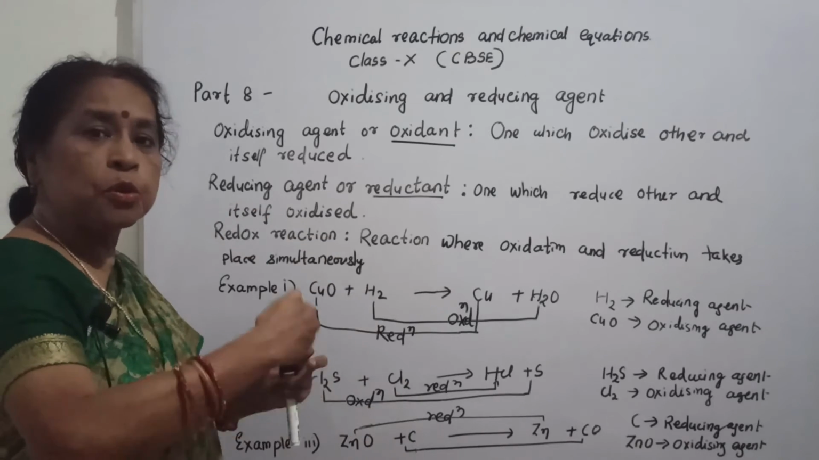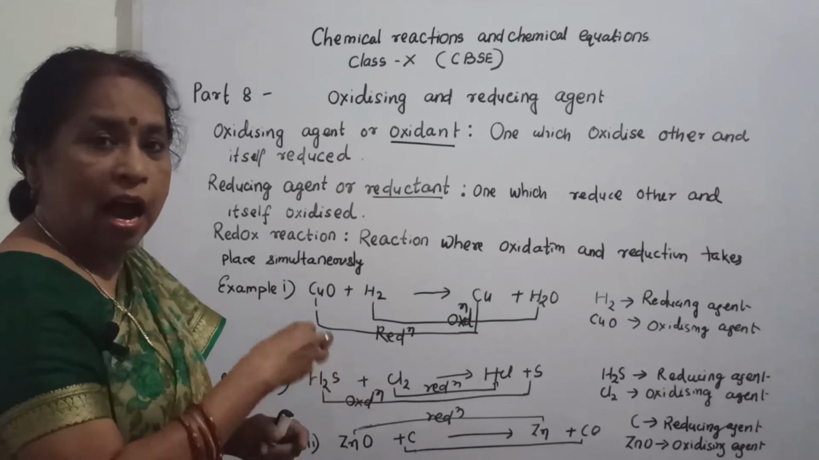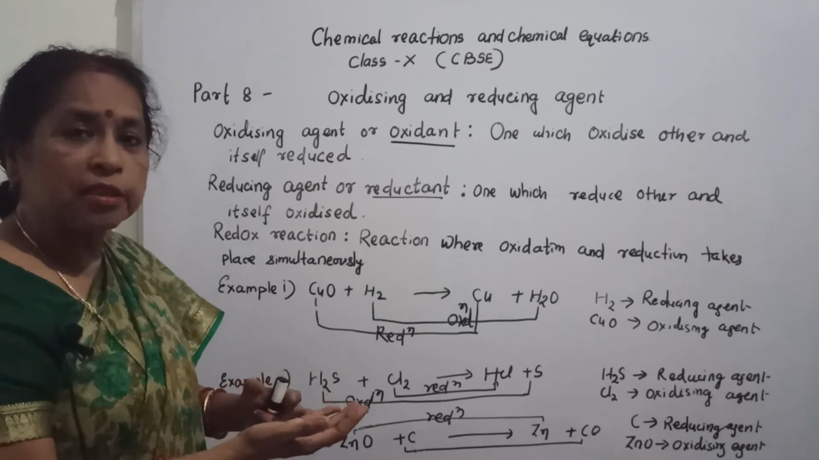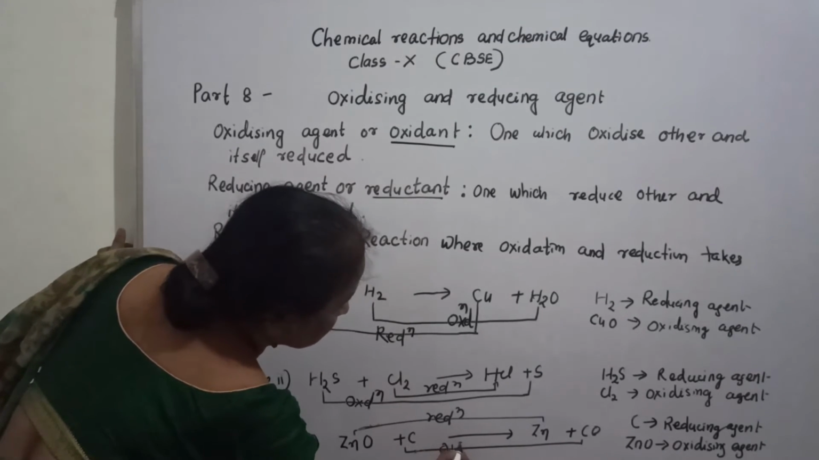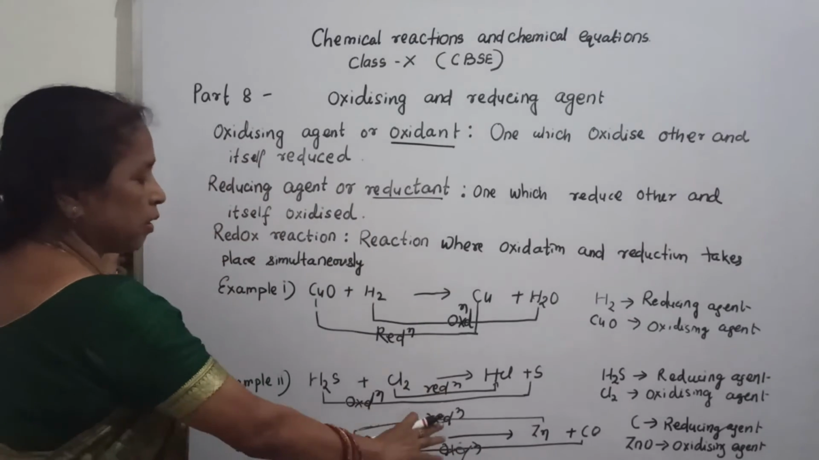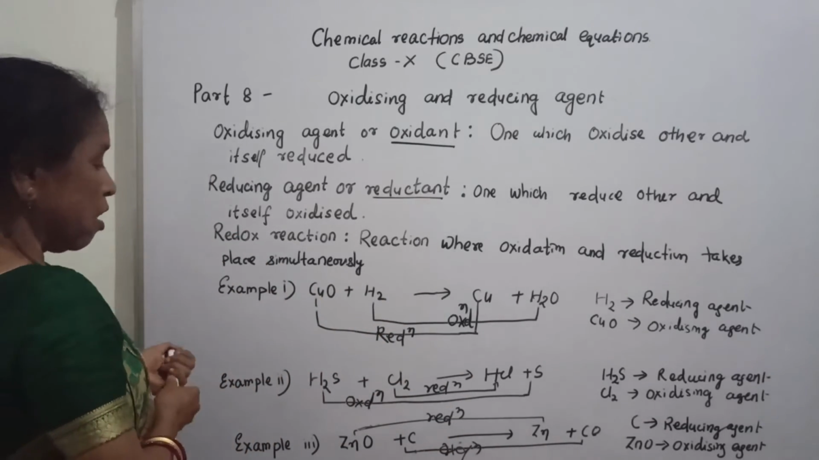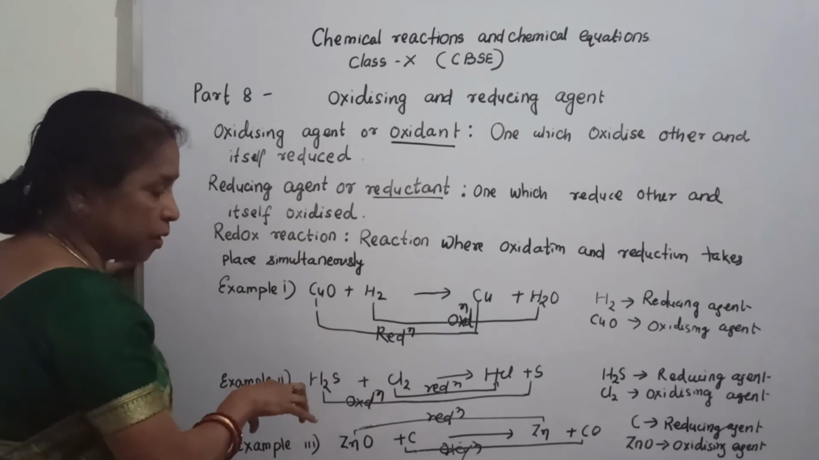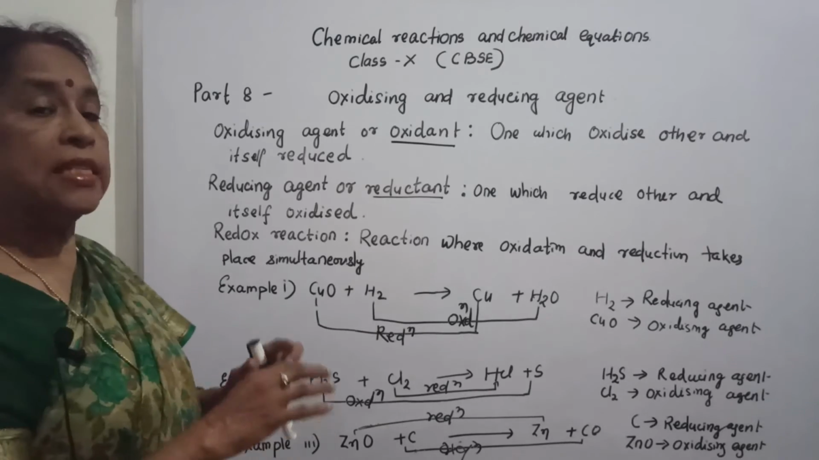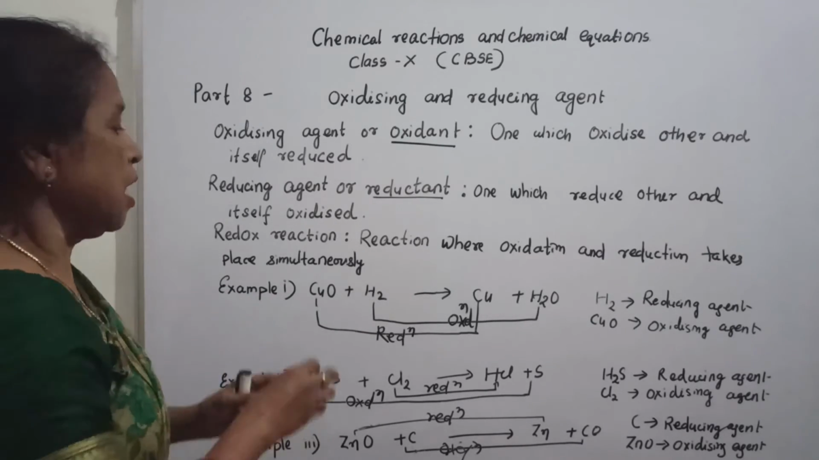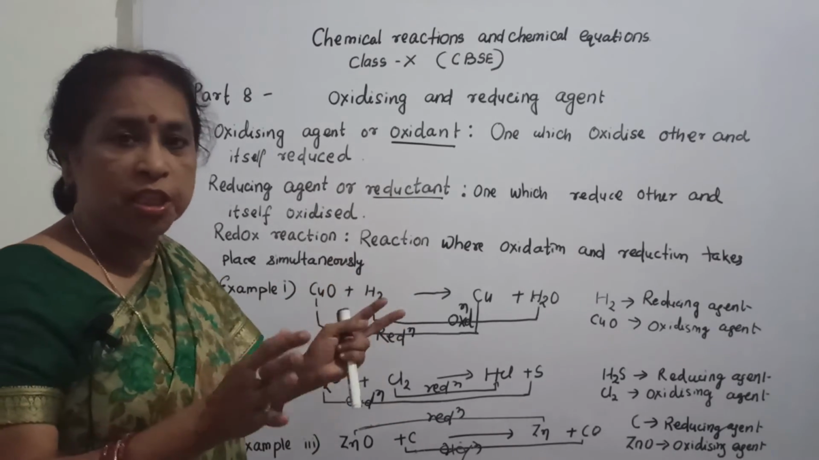Carbon changes to carbon monoxide. That means addition of oxygen is there. I told you, addition of oxygen is oxidation. So here oxidation takes place. But one thing, we will check who helps for the reduction and who helps for the oxidation. Now zinc oxide is reduced to zinc only by the help of carbon. So carbon is the reducing agent because carbon reduces zinc oxide to zinc as oxygen is removed.